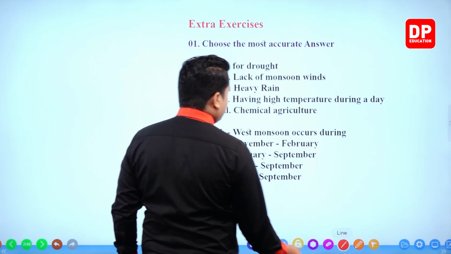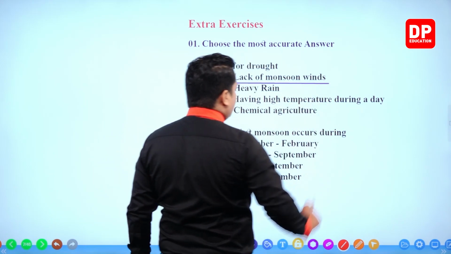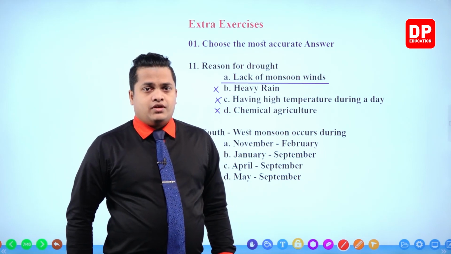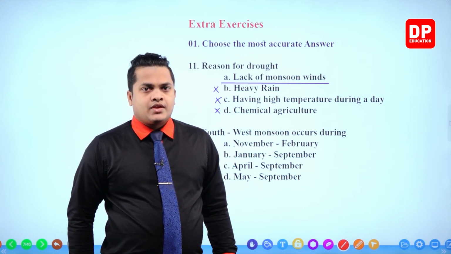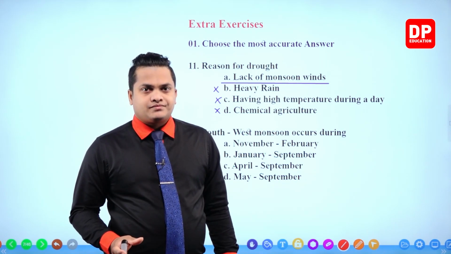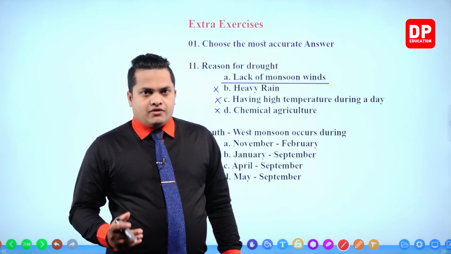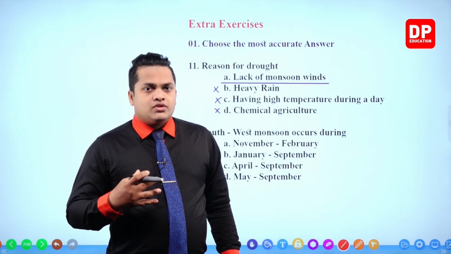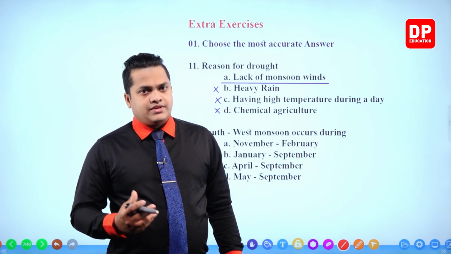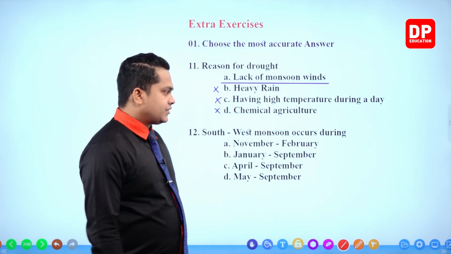Straightforward theoretical questions, my dear children. Lack of monsoon winds will definitely reduce the amount of rainfall within a certain area, because wind is the one which is going to carry rain. Therefore, due to lack of monsoonal winds, the rain will reduce. If the rain is going to reduce, then a drought will come. Next question.